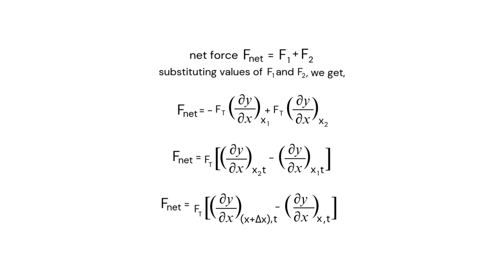Now I can write x2 as x plus delta x, which is nothing but the little small segment that we took earlier. So F net equals Ft times dy by dx at x plus delta x at time t minus dy by dx at x at time t.